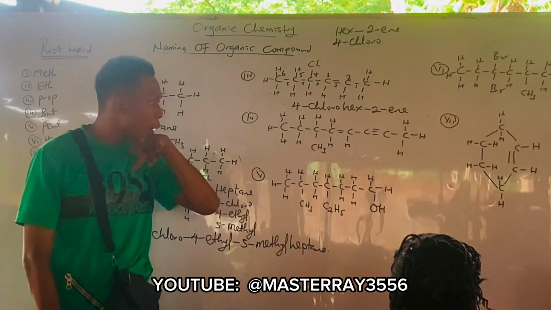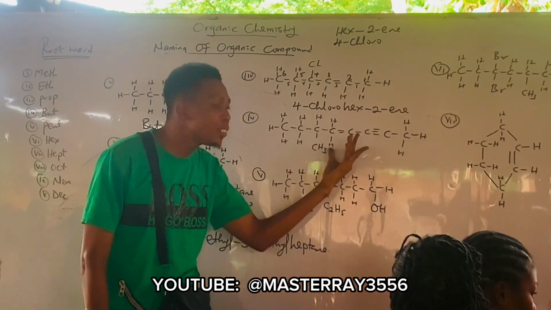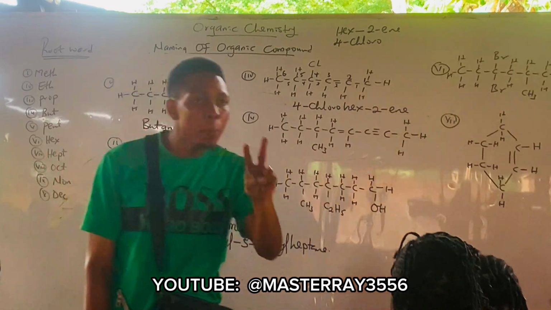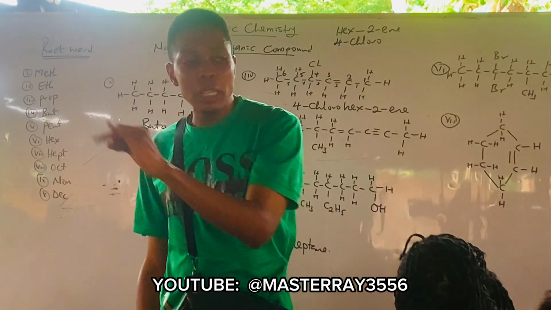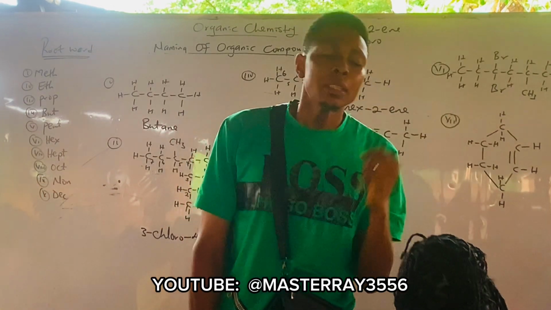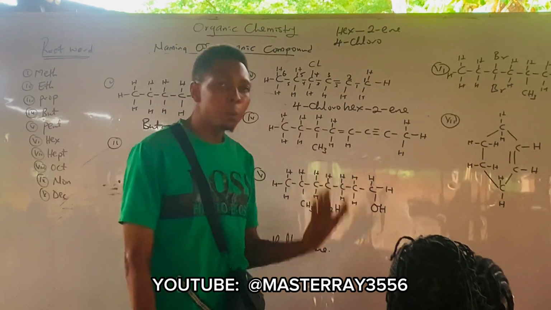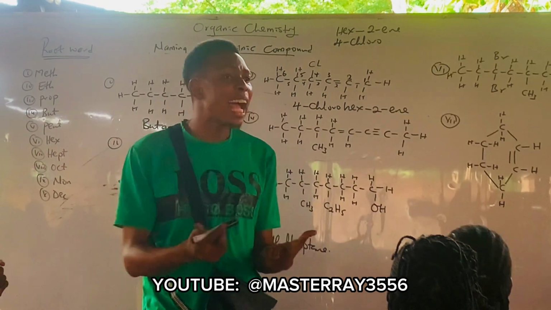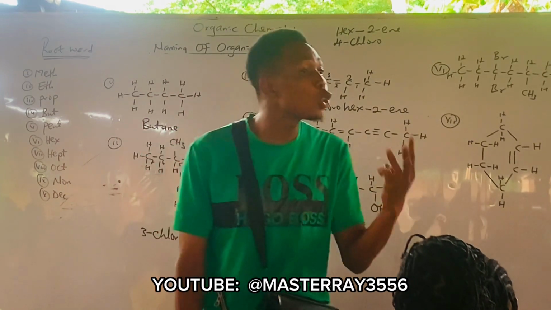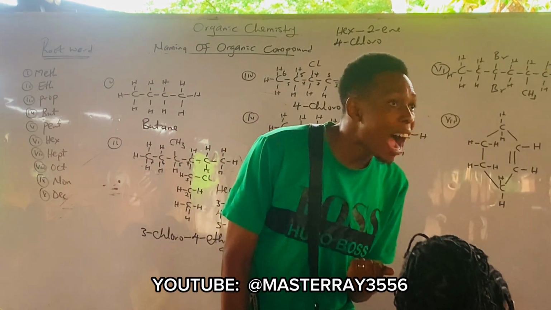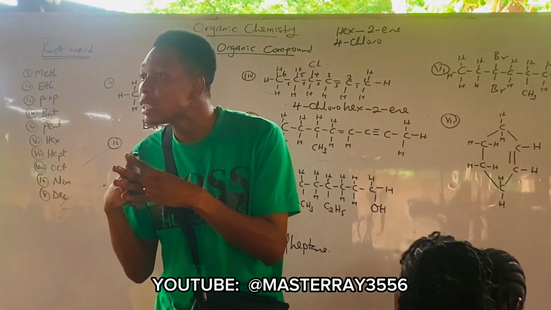Let's move to the next one. So look at this. If you observe this one, we have a double bond and we have a triple bond. Now, please pay attention. Since you have a double bond and a triple bond, the question is, which side should I start counting from? You start your counting from the side that is closer to the triple bond. Are you following? Yes.